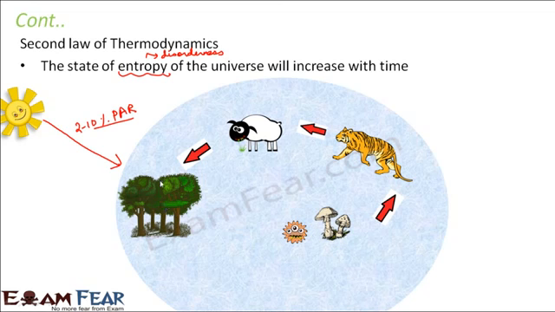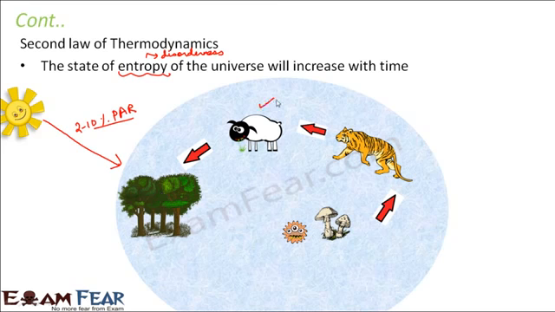But do you think all the energy stored in the plants will get transferred to this animal? No. A part of the energy will be utilized by the plant itself for its respiration and other internal processes. And during the transfer, when this animal feeds on the plant, some part of the energy will also be dissipated, or lost as heat. So this animal will receive only a small percentage of energy from the plant.